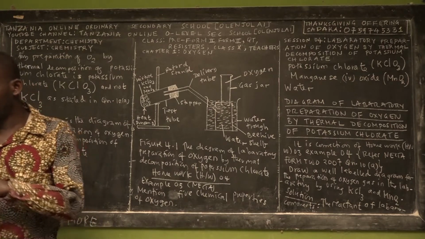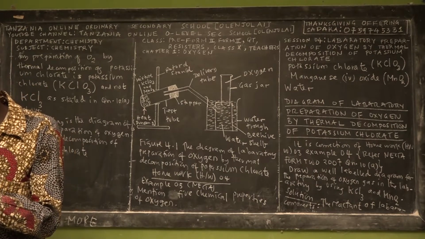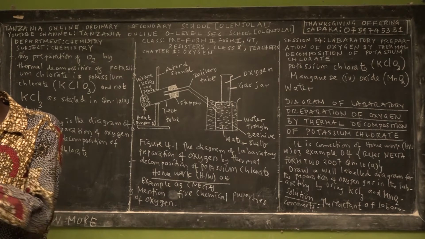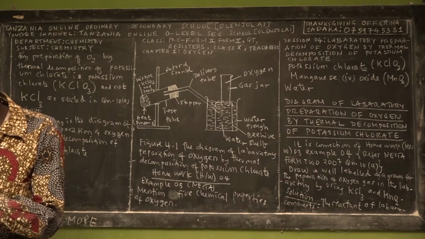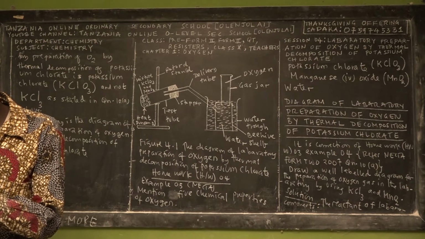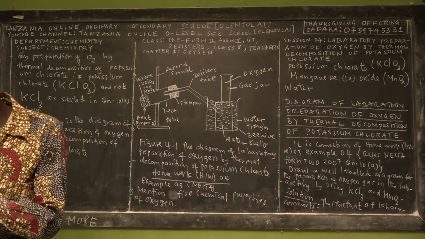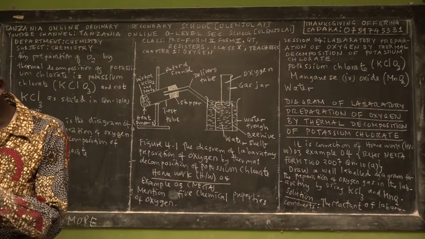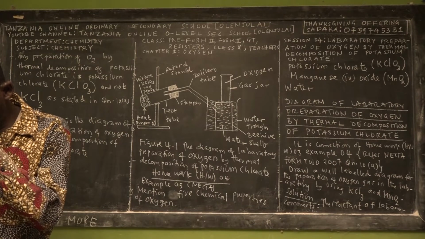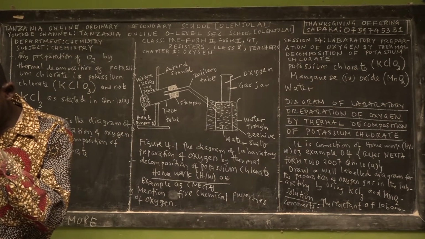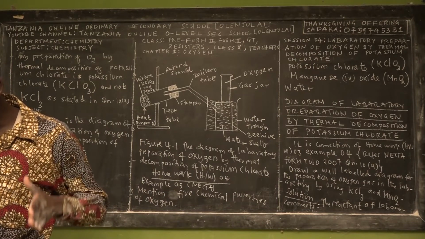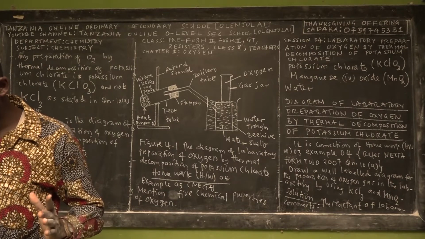That's example 5. I think, yes, in 2007 this question has been asked, if I'm not mistaken. That is question 10B. Question 10B: what's the importance of manganese(IV) oxide in the reaction above? I told you the importance of manganese(IV) oxide is to speed up the reaction.